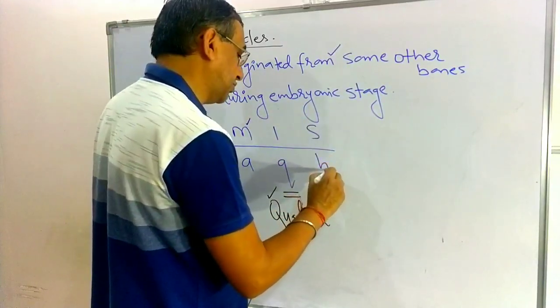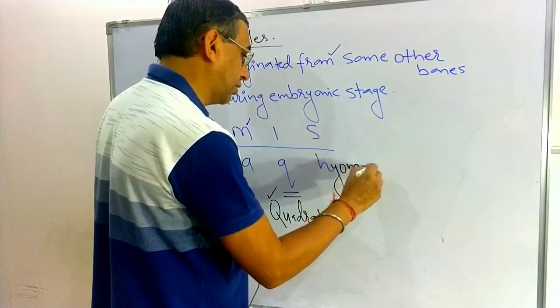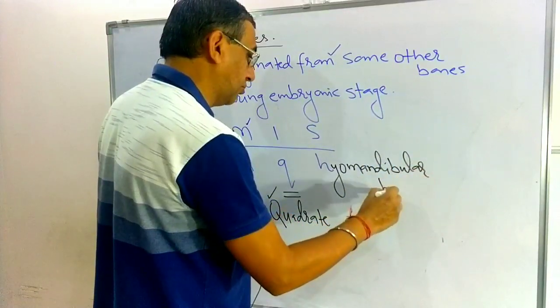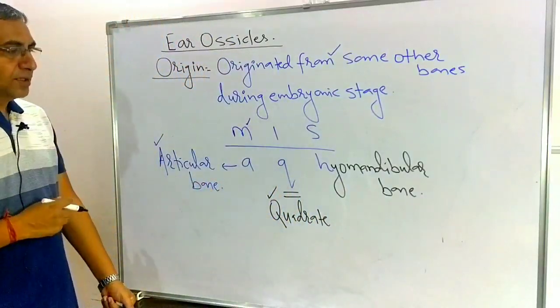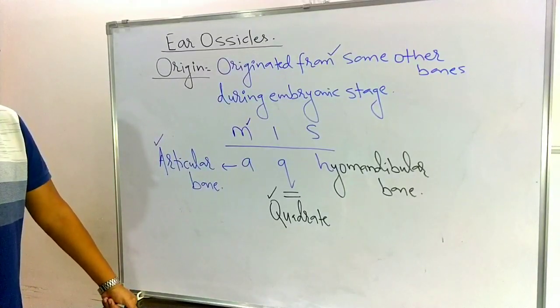And stapes is originated from the hyomandibular bone. So malleus from the articular bone, incus from the quadrate bone, and stapes from the hyomandibular bone.